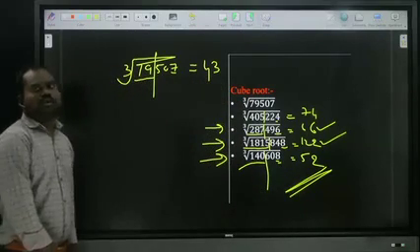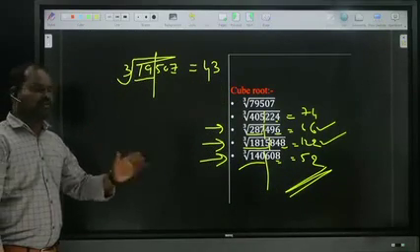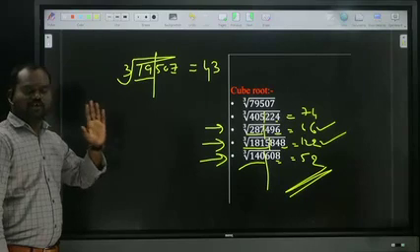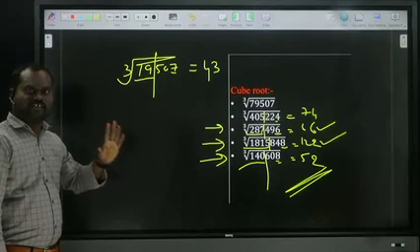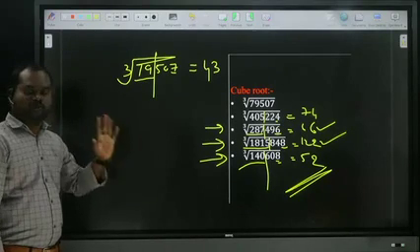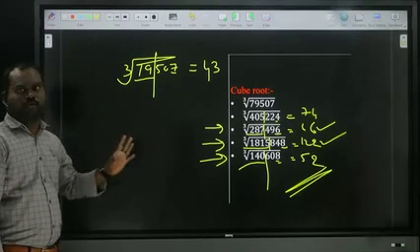Right? Now today we learned normal numbers. Next we will learn fractions and decimal based square, square root, cubes, and cube root. Okay?